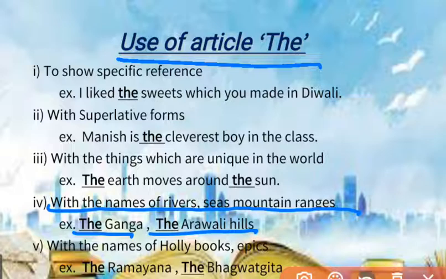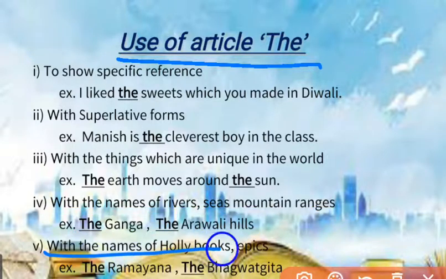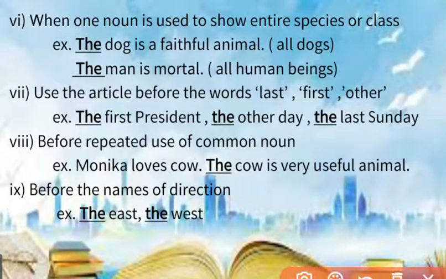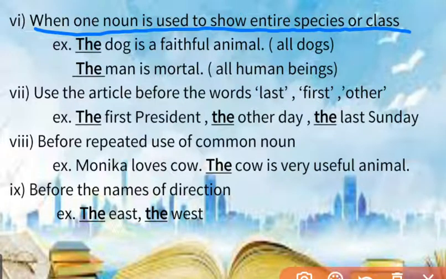Next, with the names of holy books and epics, use the. For example, the Ramayana, the Bhagavad Gita, the Quran. That means when you write the name of a holy book, before that name, use the article the. Next, when one noun is used to show an entire species or class, use the before it.